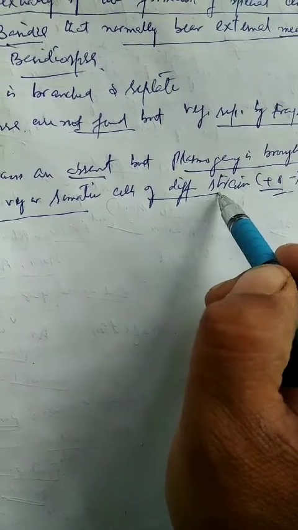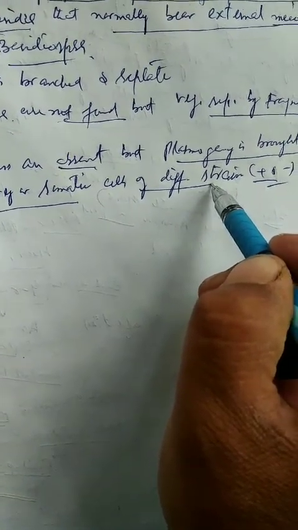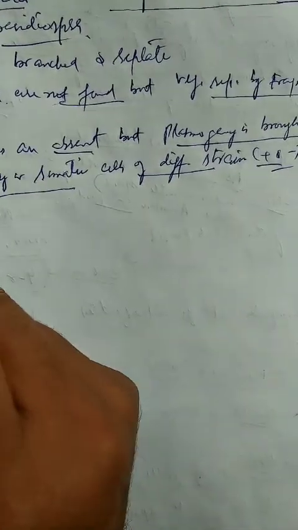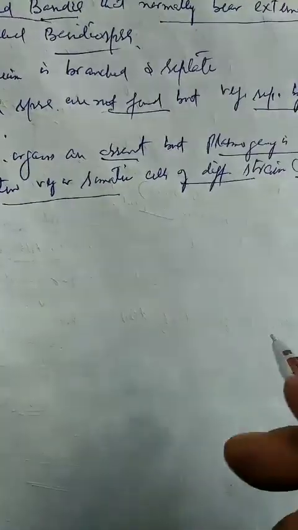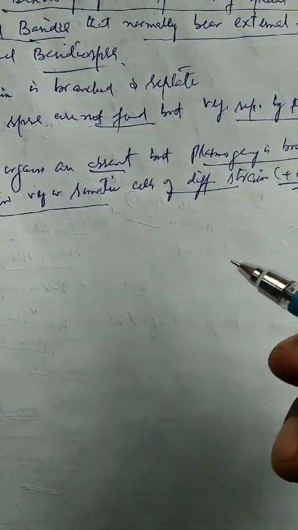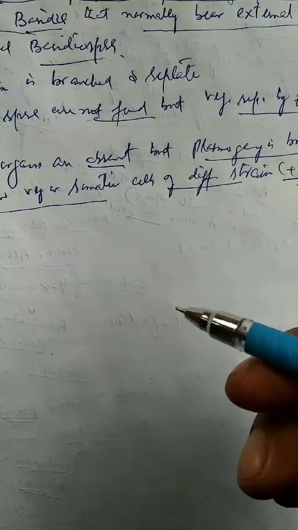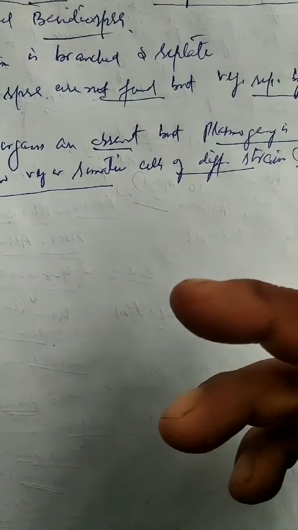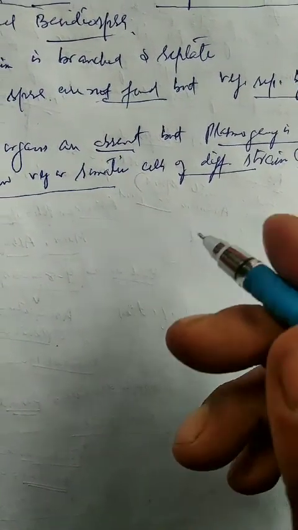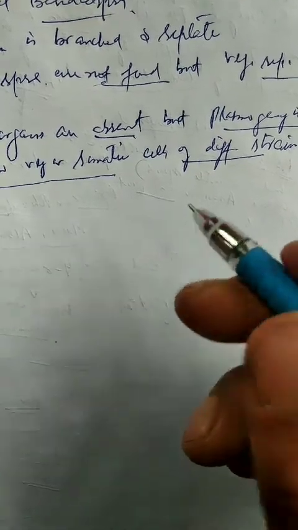Whenever these two fuse, they do not produce a zygote directly, but they produce a binucleate structure called the dikaryon.